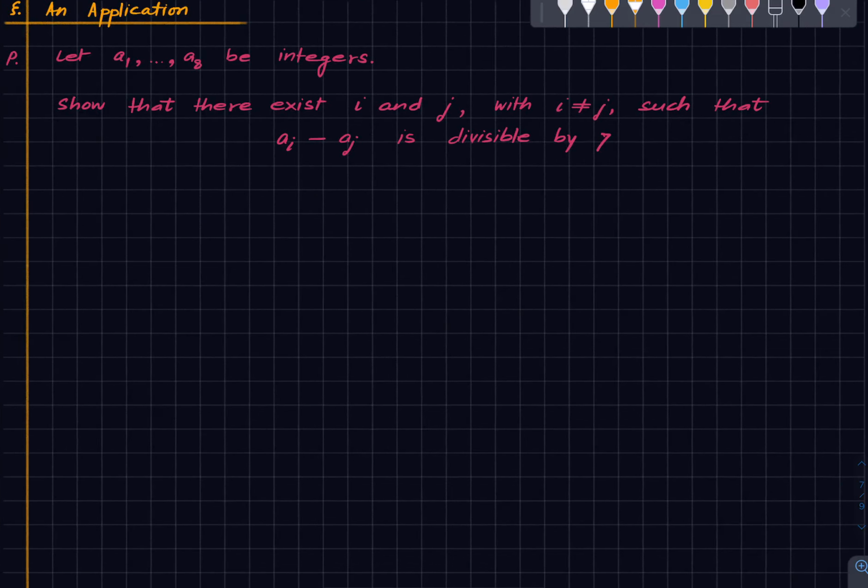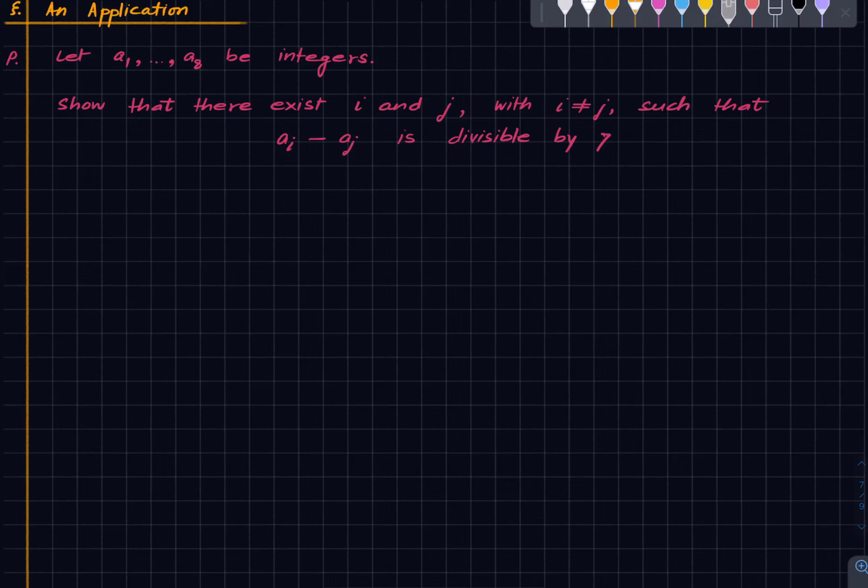So first application. Suppose we have 8 integers. Then we want to show that there exist i and j which are not equal, such that the corresponding difference is divisible by 7. So these integers may have repetitions. We are not insisting that they are pairwise distinct. Repetitions are allowed. And now we want to show that some two of these numbers have the property that their difference is divisible by 7.